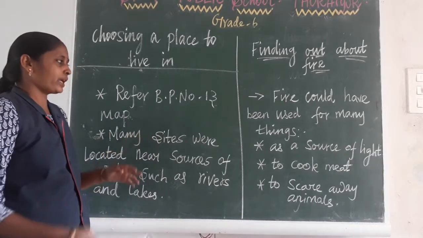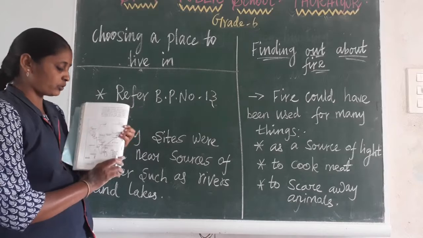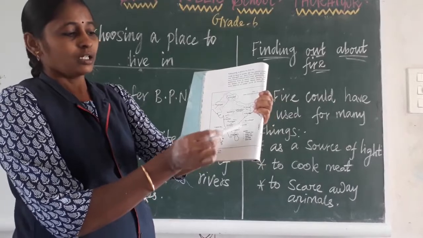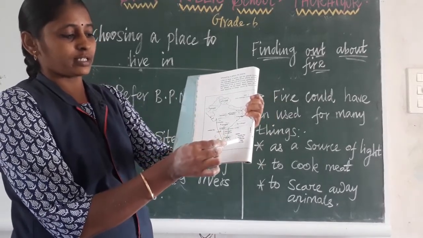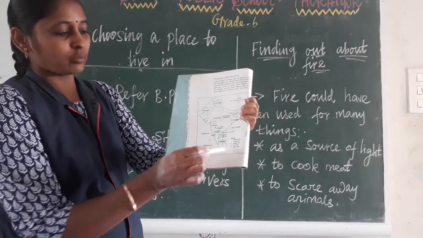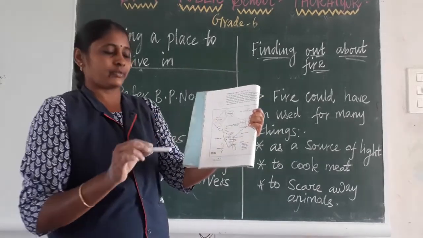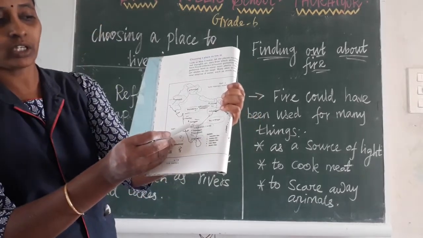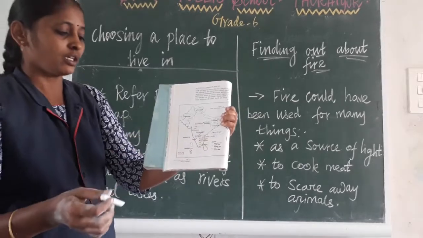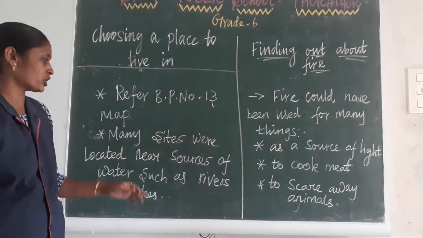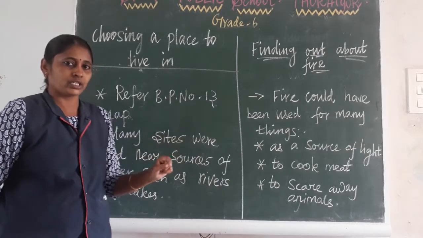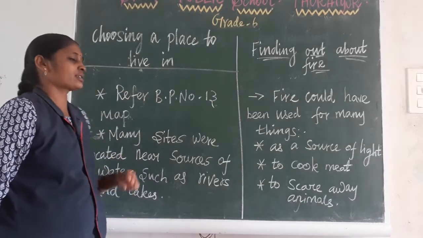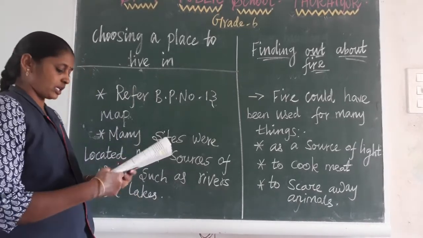In your book, page number 13, you have a map. In this map they have given some sites: Paleolithic site, Neolithic site, Mesolithic site, early villages and modern city. In red color triangle they have given some places like Kurnool caves, Kansunsigi and Bhimbetka. One or two places only they mention. The red color triangle is the Paleolithic site. In these sites, the early human beings started to settle very first.